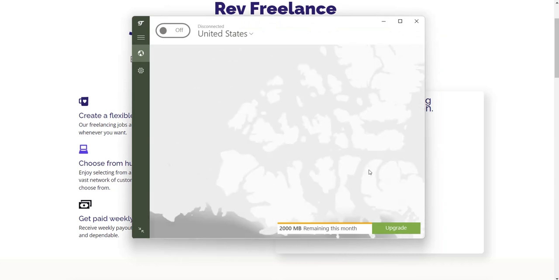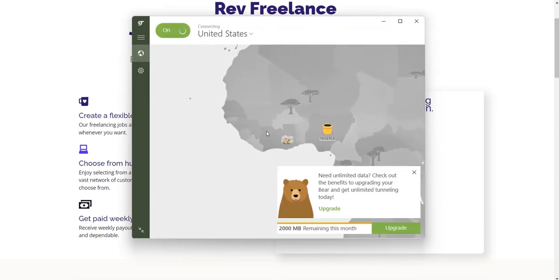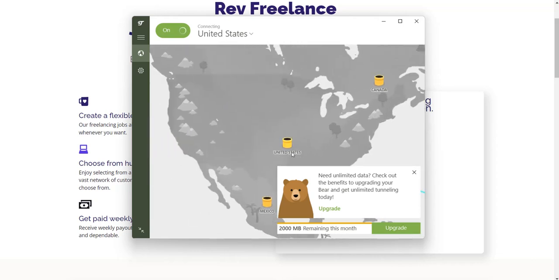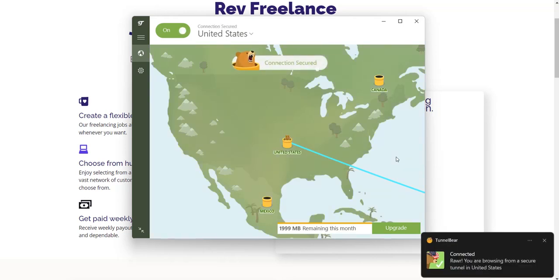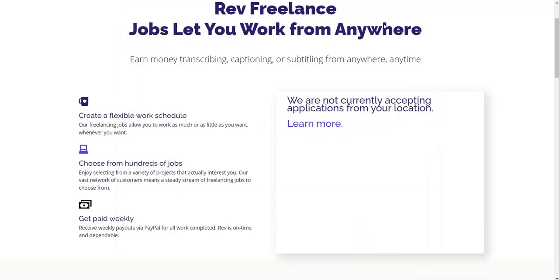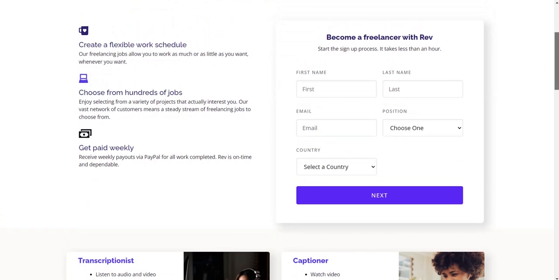So you notice that I'm about to turn my VPN on, right? So let's turn the VPN on. Now we are moving from where I am right now to, okay, trying to connect to the VPN. So let's see how this works. Okay, you can use any specific VPN that works best for you. So you can notice that my VPN is being connected. Okay, so now let me refresh this page and see what happens. Okay, so you can notice that we can now access this website.